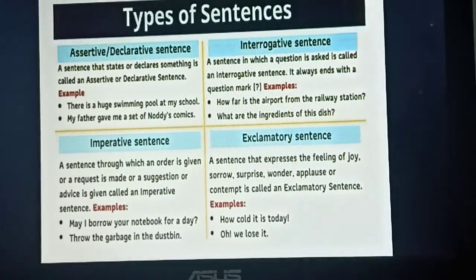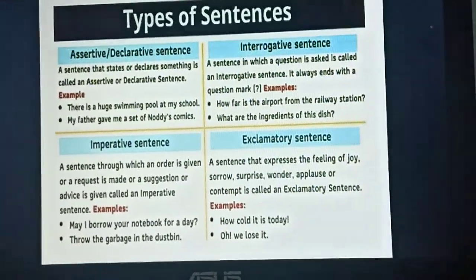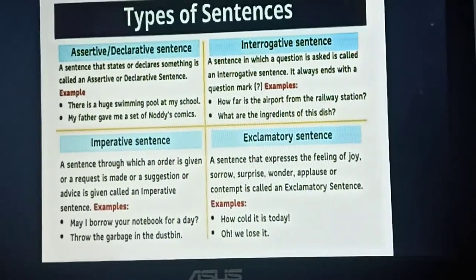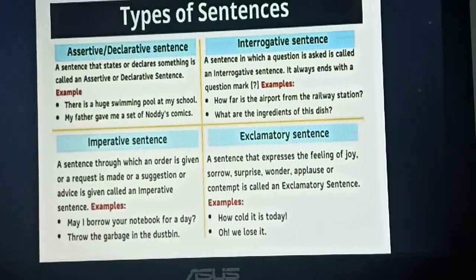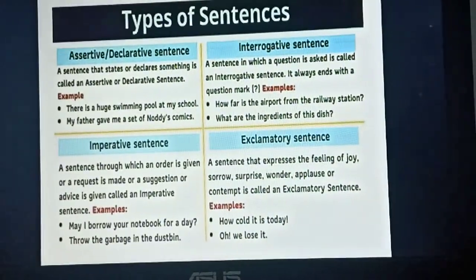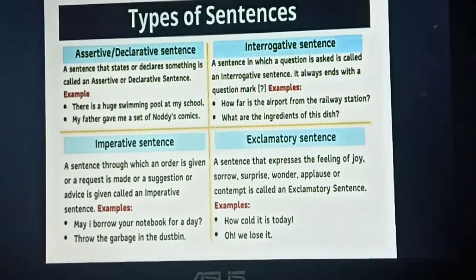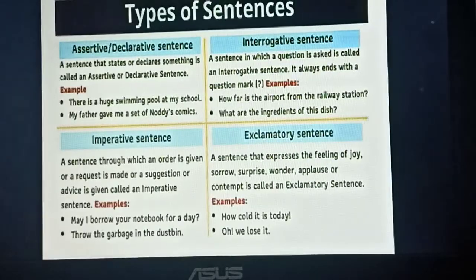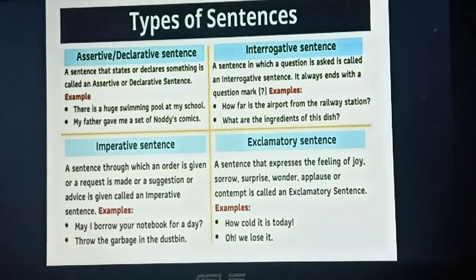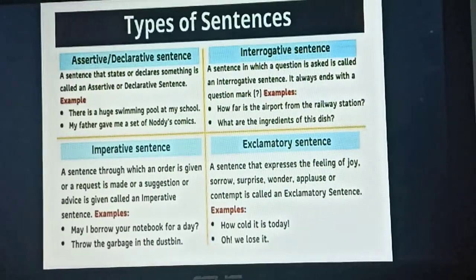Interrogative sentences. A sentence in which a question is asked is called an interrogative sentence. It always ends with a question mark. You can just see the examples. How far is the airport from the railway station? What are the ingredients of this dish? Ingredients means the food items which are used in preparation of the dish.